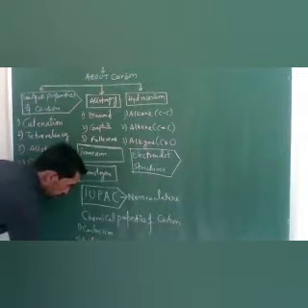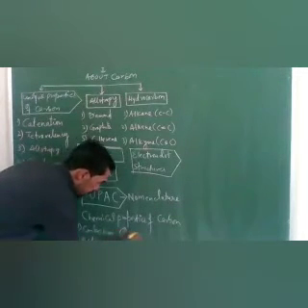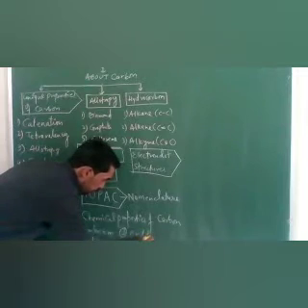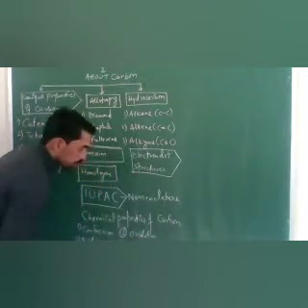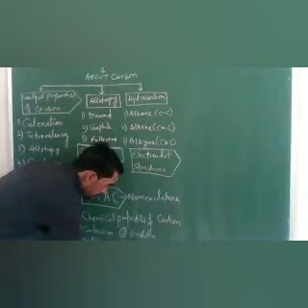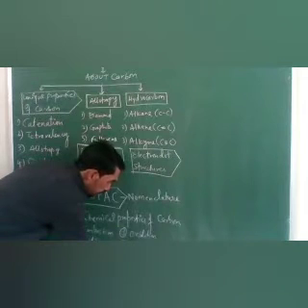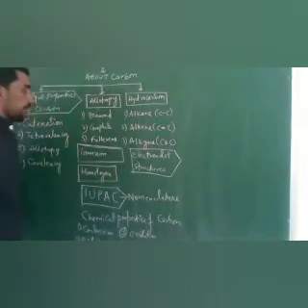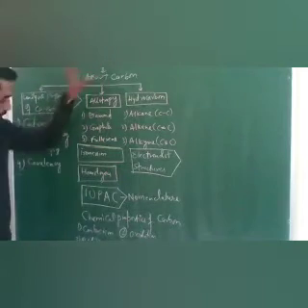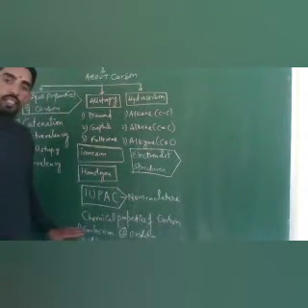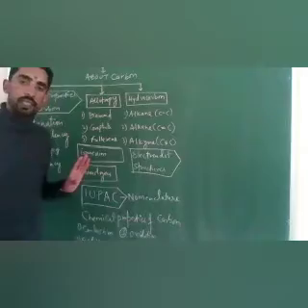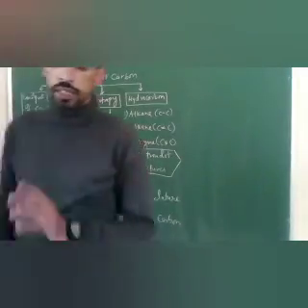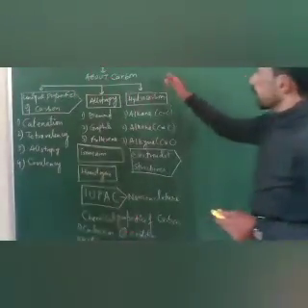Third is oxidation. Fourth is substitution. All those hydrocarbons we are studying in this chapter fall under these four basic chemical properties. Okay, this was the first side of the chapter.